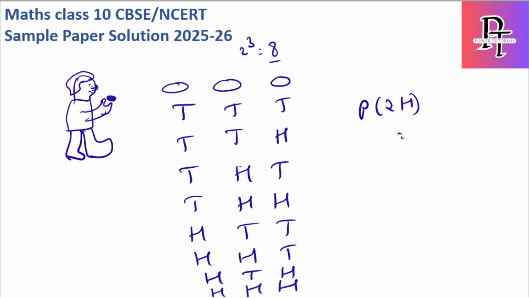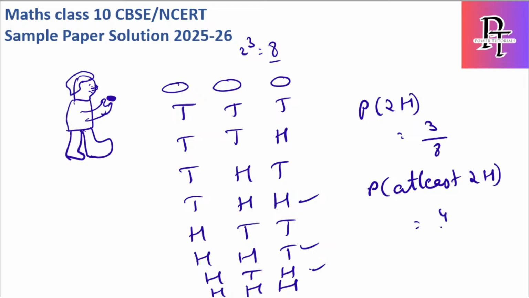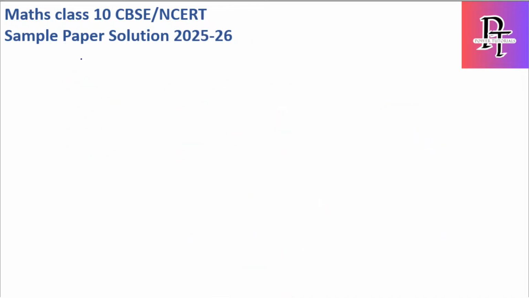So what are the 2 heads cases? If you notice, this is 1, this is 2, this is 3, and here we have only 2 heads that I mentioned, so only 1, 2, 3 I have to consider. 3, but total cases is 8. If they ask at least 2 heads, then I have to consider this case as well, so the cases will be 4 by 8. Hope you understood how to find for the coin case, if 3 coins are tossed, the probability of getting 2 heads, 1 tail, or 3 heads kind of thing. Okay, now let's study about dice.